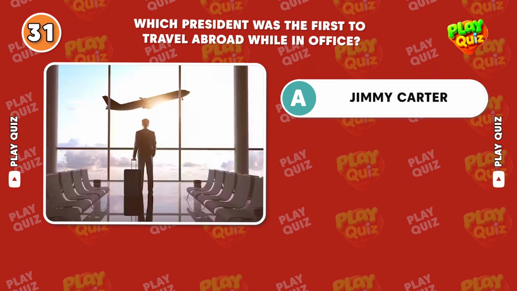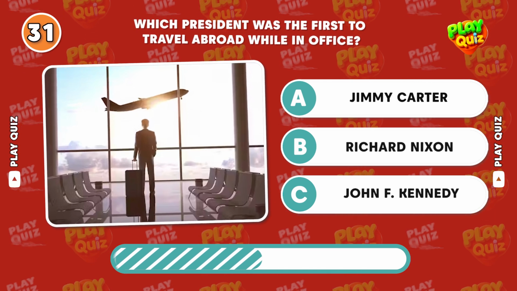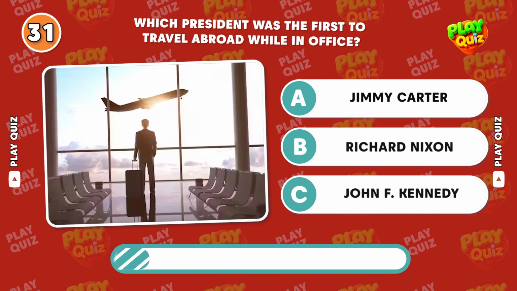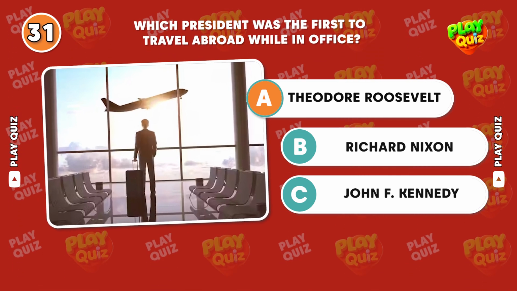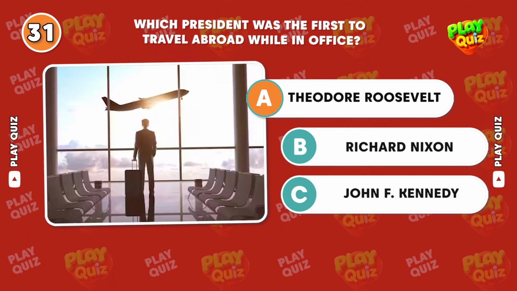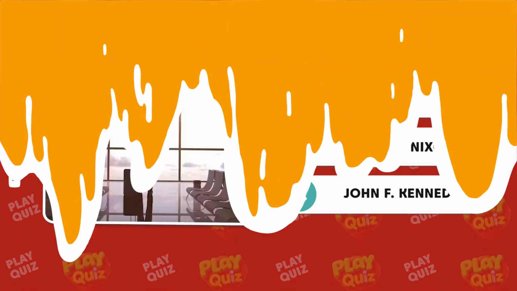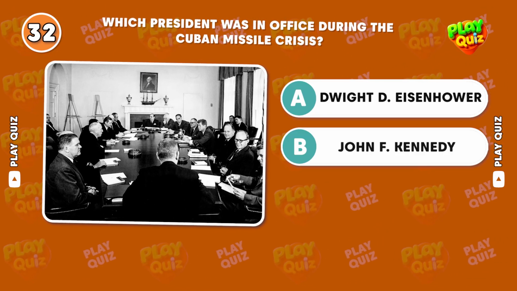Which president was the first to travel abroad while in office? Correct answer, Theodore Roosevelt. Roosevelt visited Panama in 1906 to inspect the Panama Canal, making him the first sitting U.S. president to travel internationally. Which president was in office during the Cuban Missile Crisis?